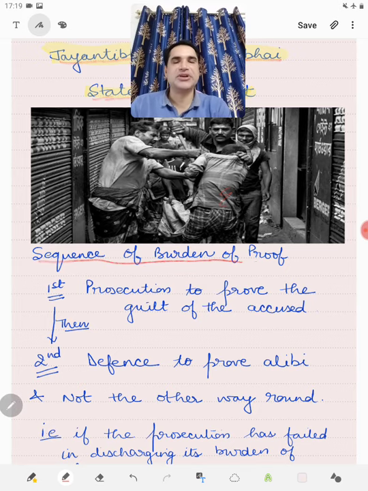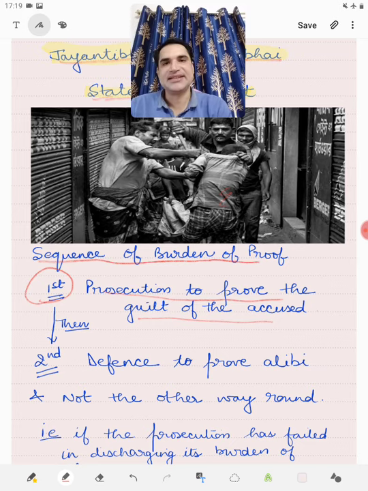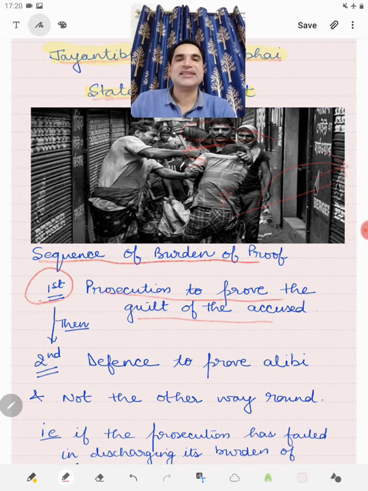that the sequence of burden of proof is that first it is for the prosecution to prove the guilt of the accused. So first it is for the prosecution to establish beyond any reasonable doubt that the person was present at the scene of crime and he has done it, and thereafter it is for the accused to prove, if he takes the plea of alibi, that he was at some distant place so far away that it is highly improbable or impossible for him to be present at the scene of crime. It is not the other way round.